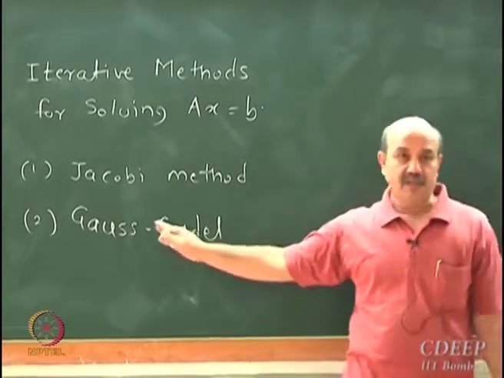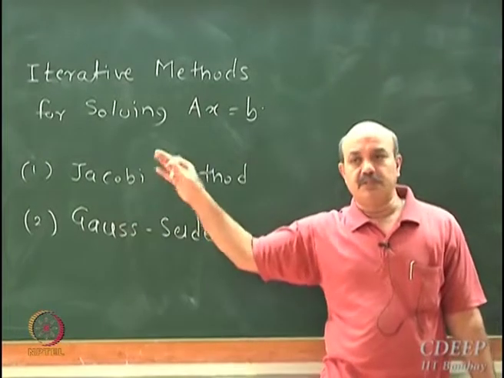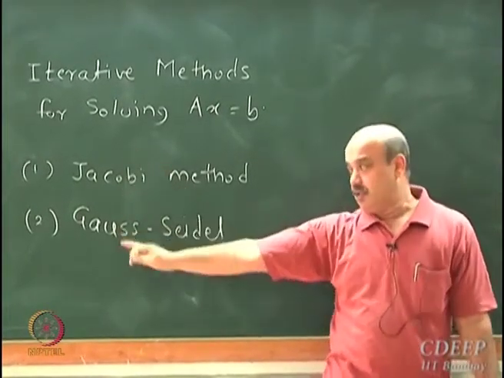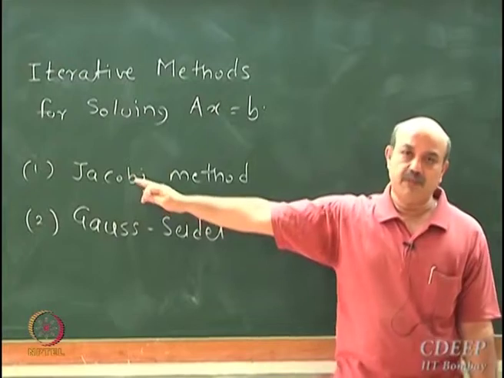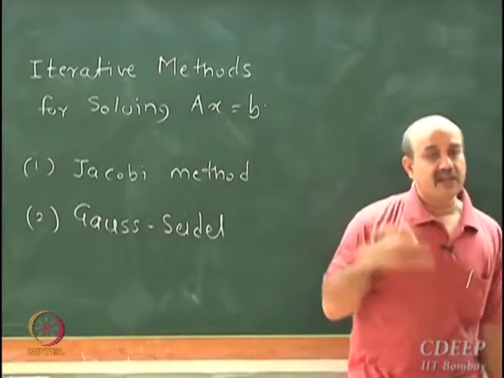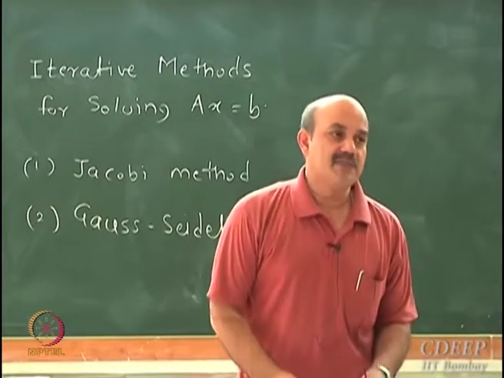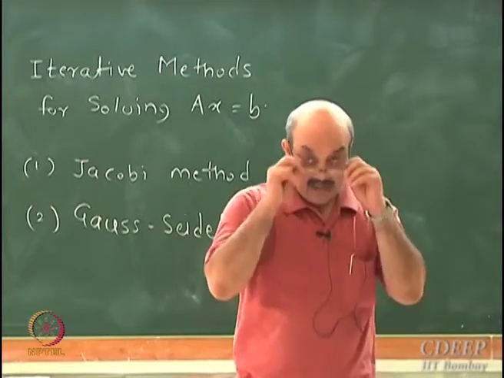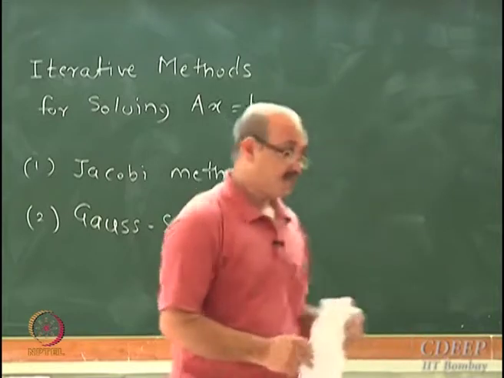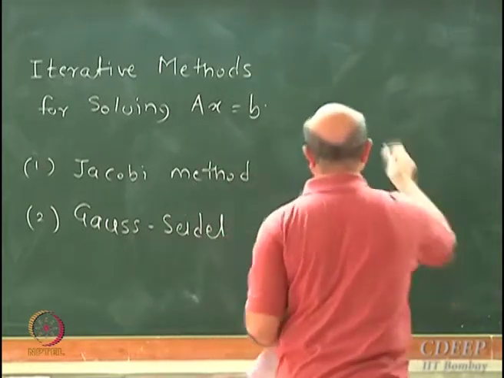So the Gauss-Seidel method converges much faster than the Jacobi method. Now I want to see whether I can do still better. Can I still further enhance the convergence? Okay. So this relaxation method,